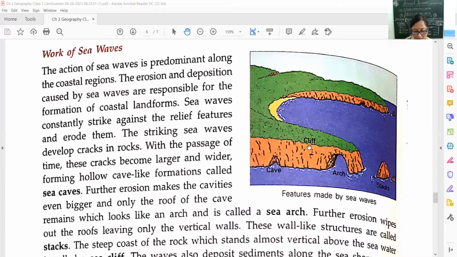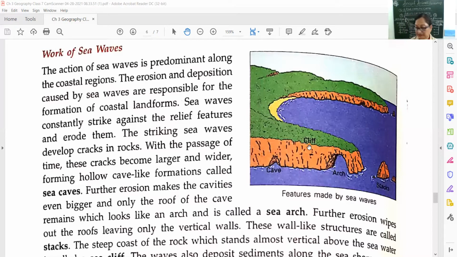The steep coast of the rock, which stands almost vertical above the seawater, is called a sea cliff. Okay, children. It is called a sea cliff. And the waves also deposit sediments along the seashore, which form sea beaches.